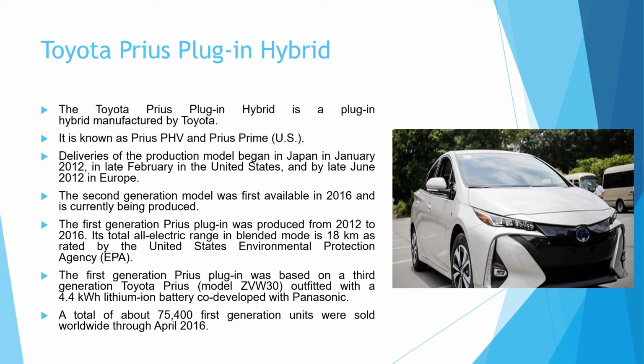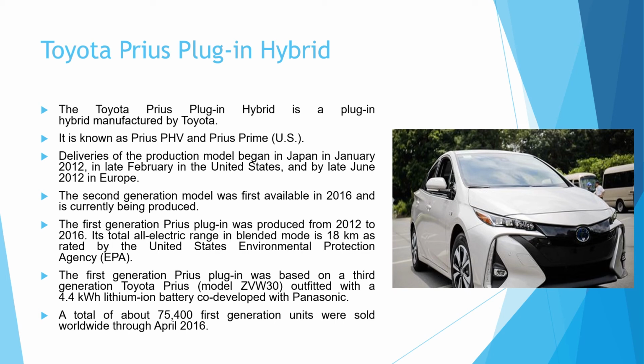So students, here you can see in the same year, 2012, the production of this Toyota Prius plug-in hybrid vehicle started in Japan in January, the US in February, and Europe in June. So this was the first model.